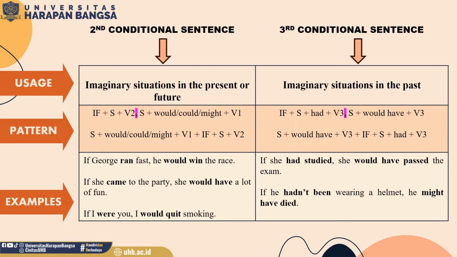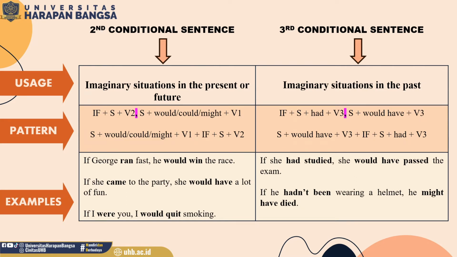Remember, if it is in the second conditional sentence and the verb is in the form of to be, we use were for all subjects.